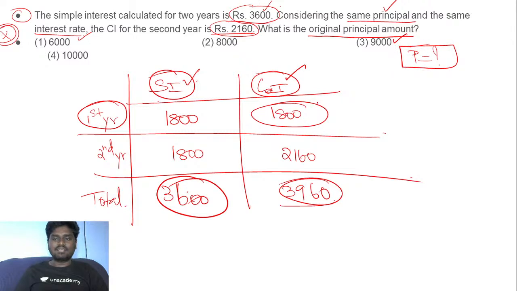Fine. So what you can do exactly, if you want to find the value of P, first you need to find what is the rate of interest. So how to find it? Just by using these two. This is your final value. This is your initial value.